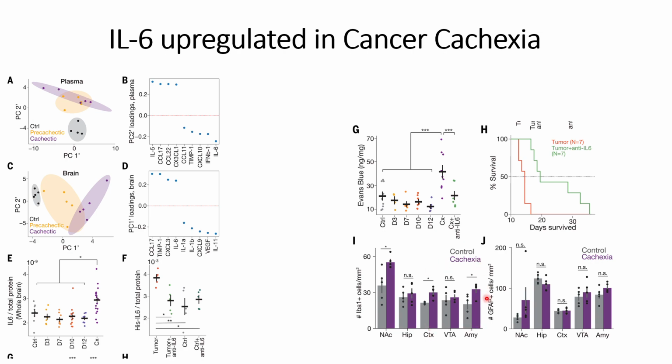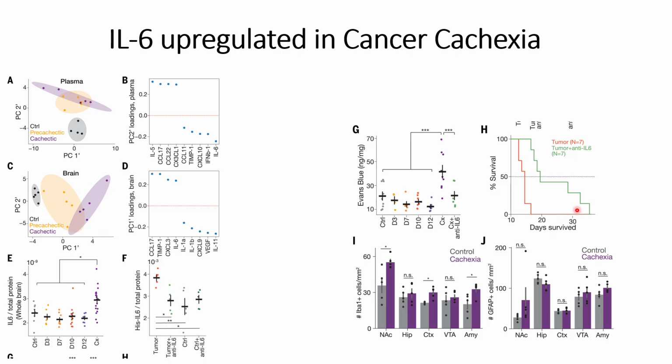But for the cytokines that are responsible for homeostasis within the brain, they do not see significant changes for the NAC, HIP, CTX, VTA, and MY, indicating that it's the NAC, CTX, and AMY that are being dysregulated in the cachexia conditions, and they might somehow also play a role in these interleukin disruptions. Then they checked whether suppression of interleukin using anti-interleukin 6 would have any impact on the survival rate or not,